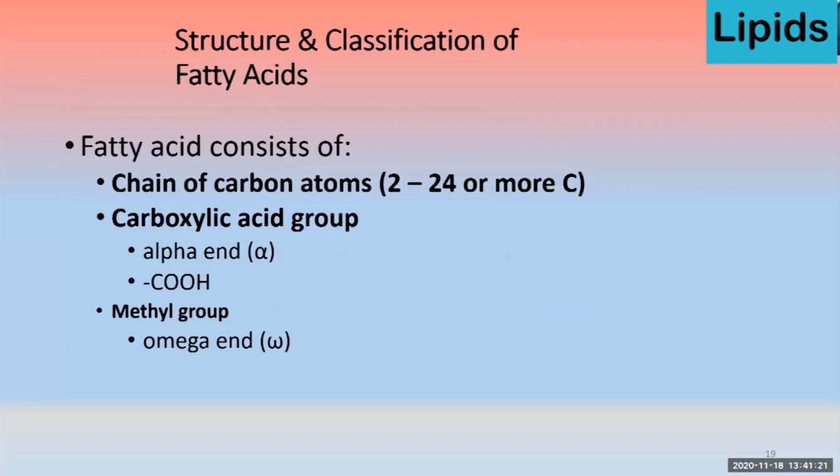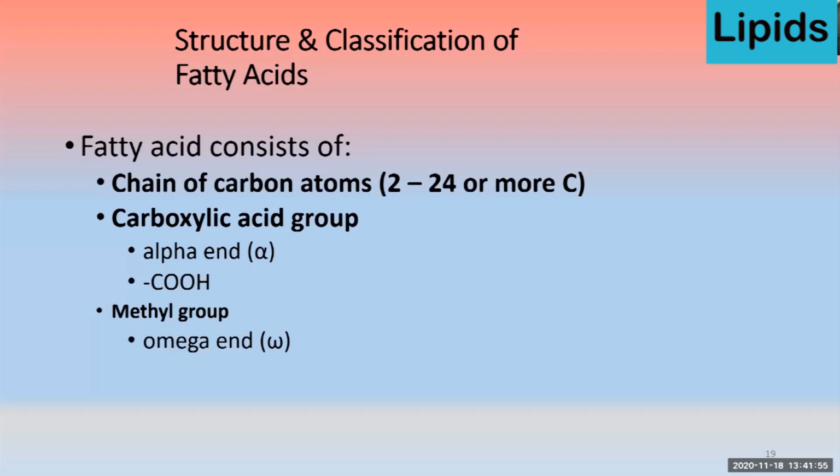So a fatty acid consists of a chain of carbon atoms, the hydrocarbon atoms, and its chain may be from 2 to 24 or more carbon atoms. There is a carboxylic group at one end of the chain. If there is a COOH group, that side is known as the carboxylic end side, and that end is known as the alpha end. Whereas the other end of the chain has the methyl group,